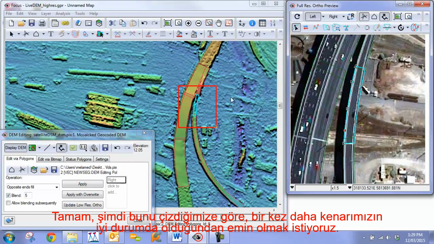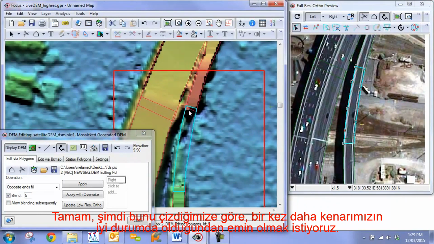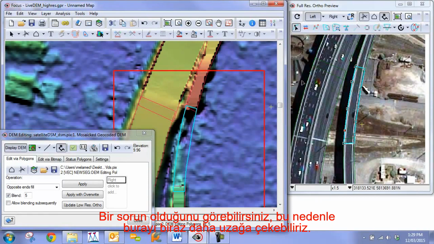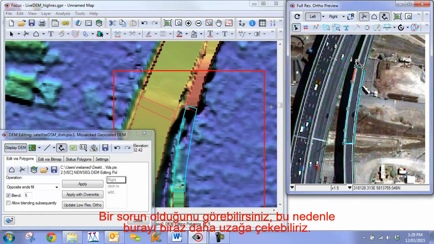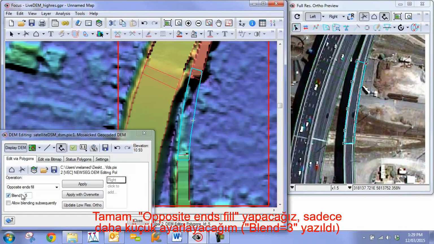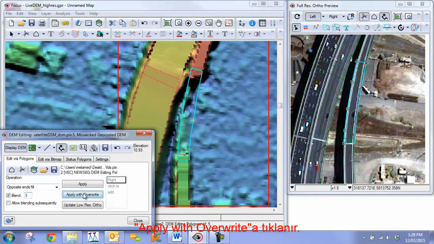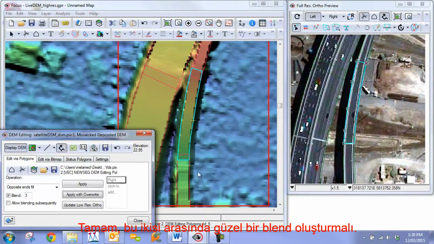Okay, so now that we have that drawn, we want to make sure once again that we're on a good part of our edge here. So you can see that we might have an issue, so we might need to increase this a little bit farther past so that we get all of that edge. So we're going to interpolate from here to here. Okay, so we're going to do opposite ends, and we'll just do a smaller fill. And we can go apply with overwrite. Okay, so that should create a nice blend in between the two.